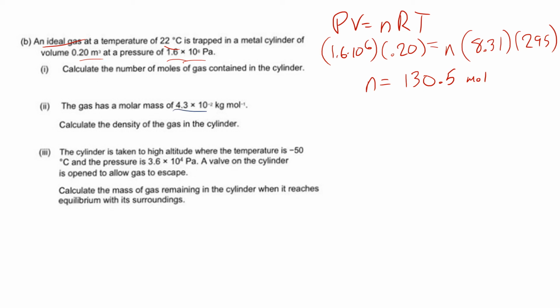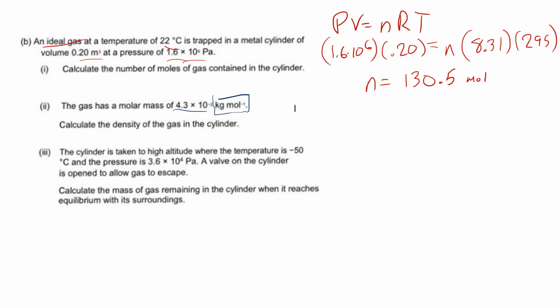The gas has a molar mass of that. Calculate the density of the gas in the cylinder. Awesome. So what we're going to do now, first we're going to figure out the kilograms. So we know the moles, and even if you don't know what molar mass means, just look at the units here. It's kilogram per mole, right?